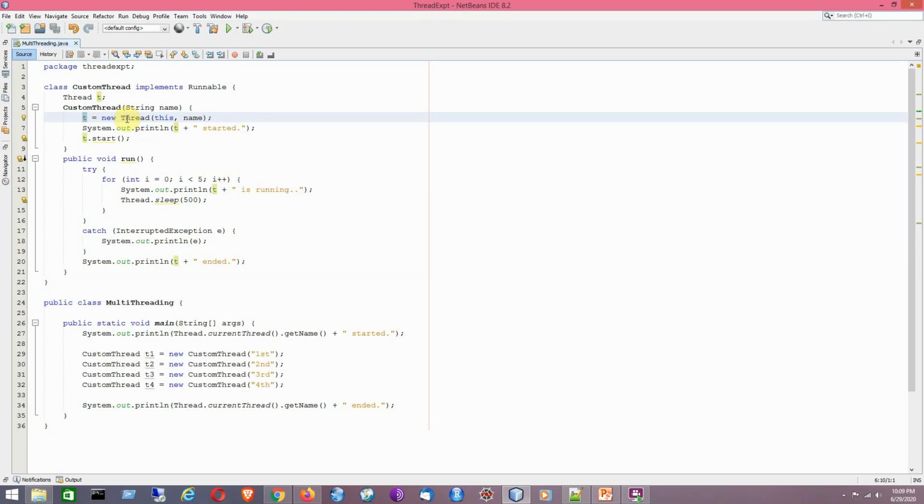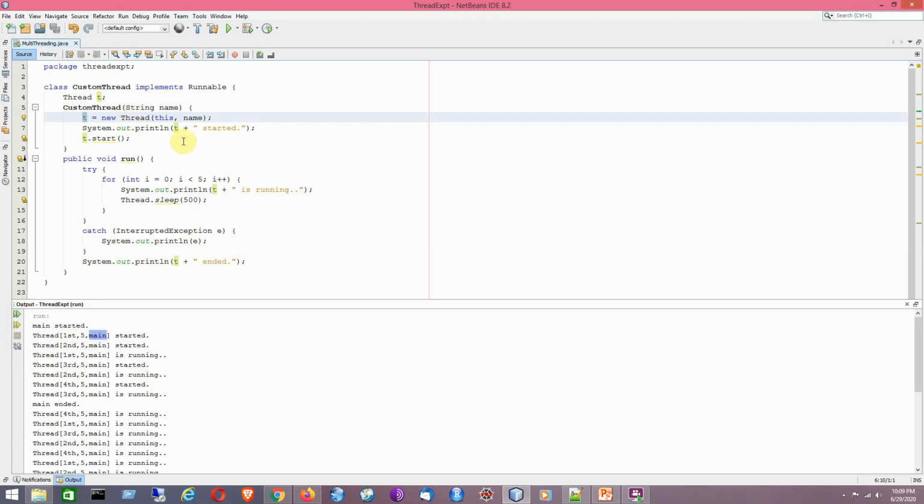So that is why we are getting that kind of output, because T means the currently executing thread object. Every time I am writing T only, but in the previous state I was writing Thread.currentThread().getName(), but here I am not using the getName method.